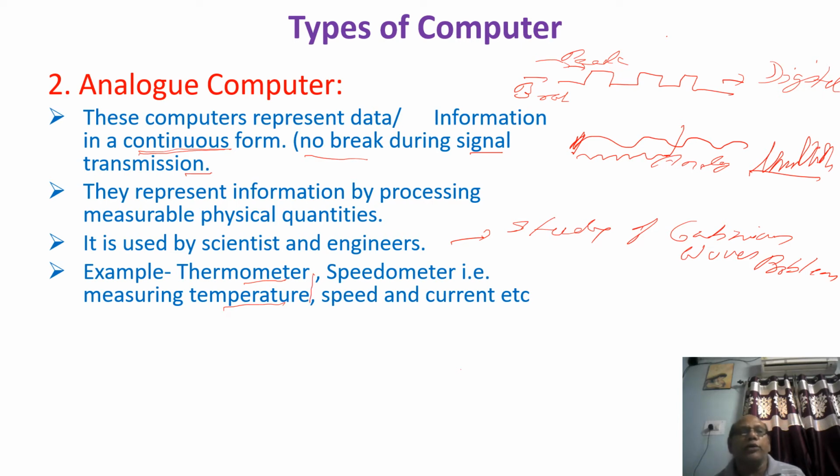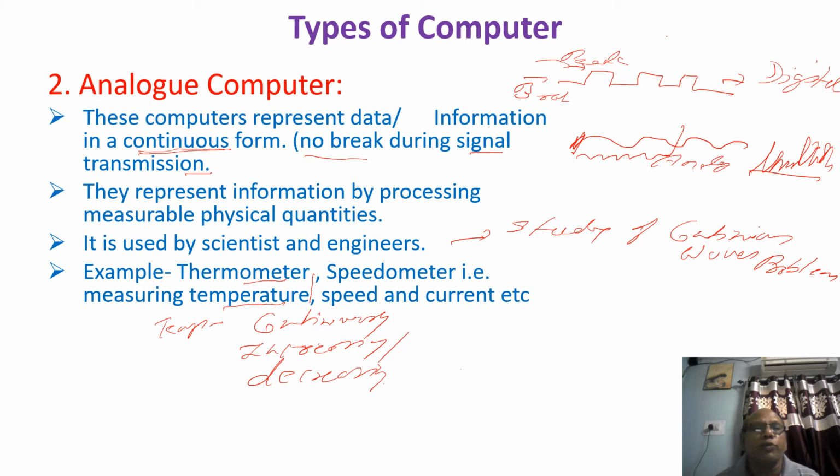Temperature goes on increasing or decreasing continuously. You have seen a thermometer; there is not much more to describe. You know it is for measuring temperature, measuring heat.